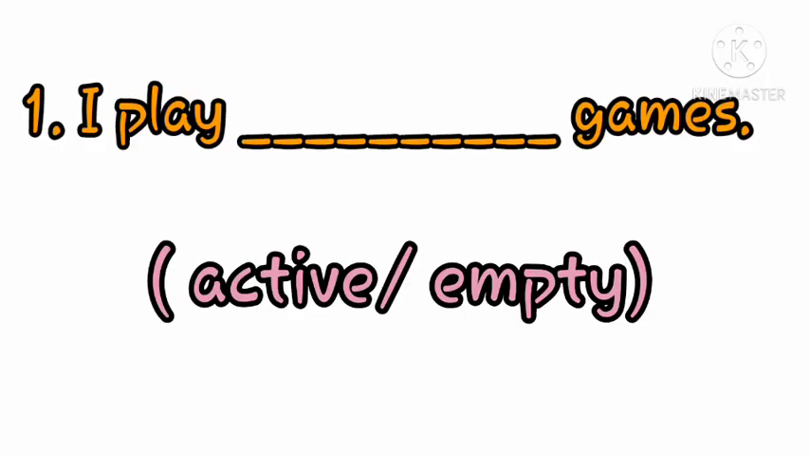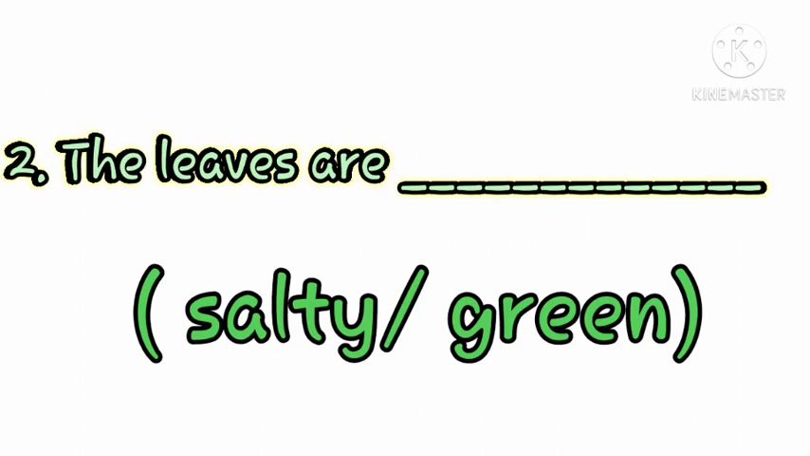Now read the first sentence: I play dash games. Beside that we have two words. One is active, and the other is empty. Active means active and empty means khali. Between these two words, which one will go with the game? Yes, that is active. So the answer is active. I play active games.